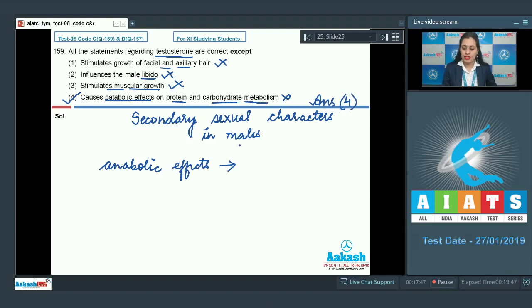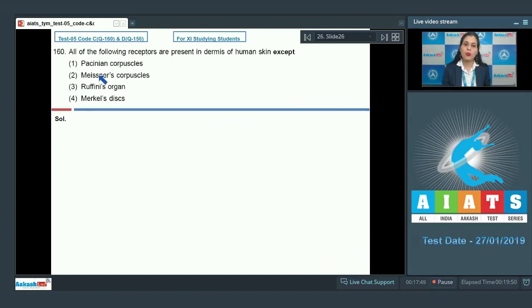Let's discuss our next question. Question number 160. All of the following receptors are present in dermis of human skin except, and the options are Pacinian corpuscles, Meissner's corpuscles, Ruffini's organ and Merkel's discs. And the correct answer to this question is option number 4, that is Merkel's discs,